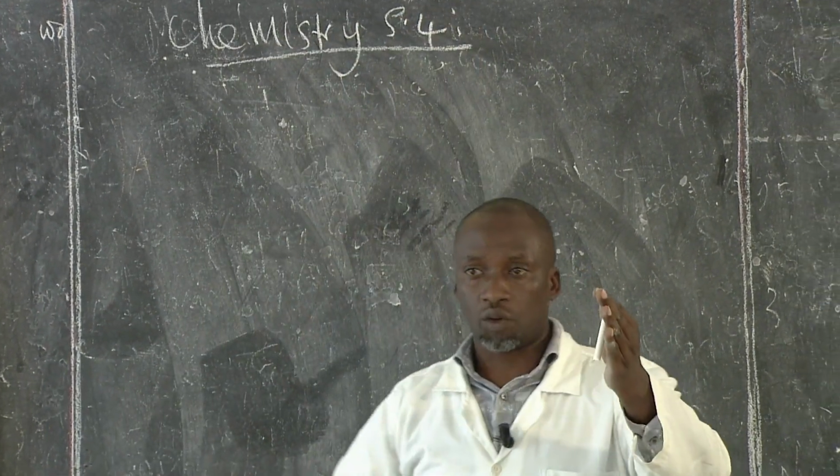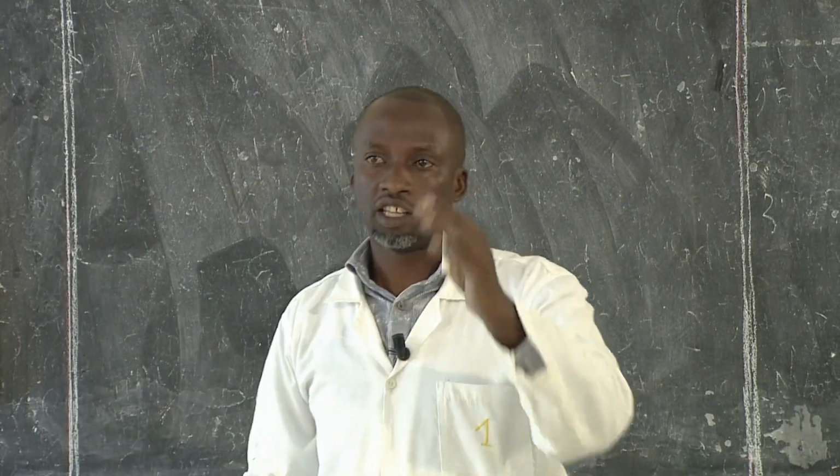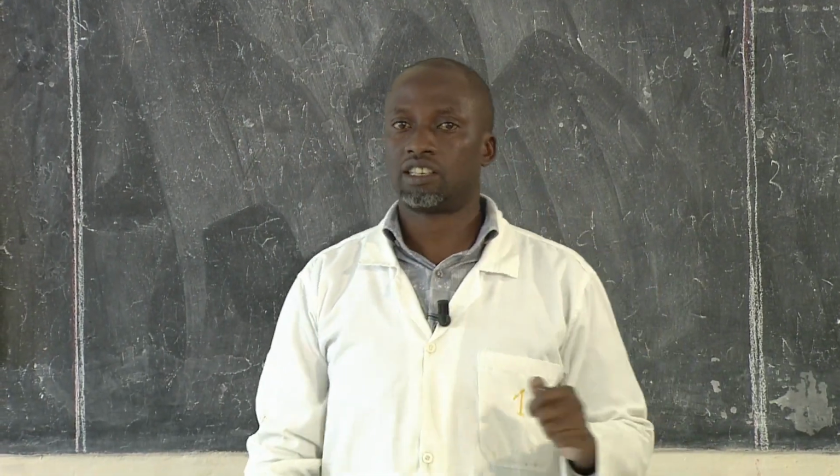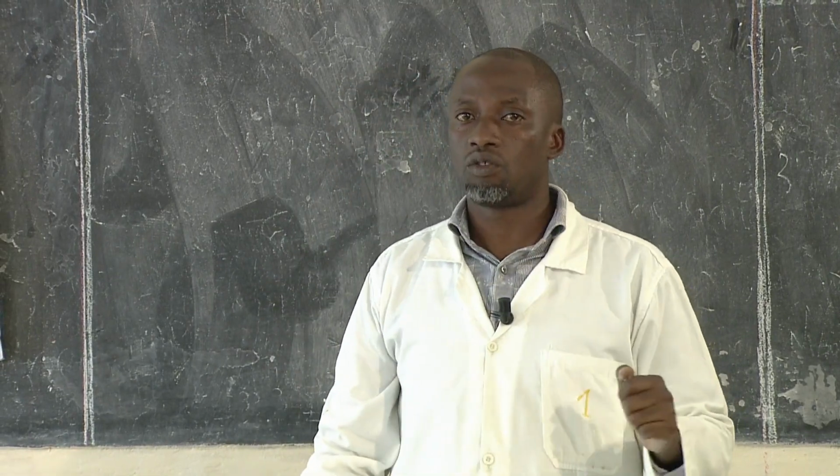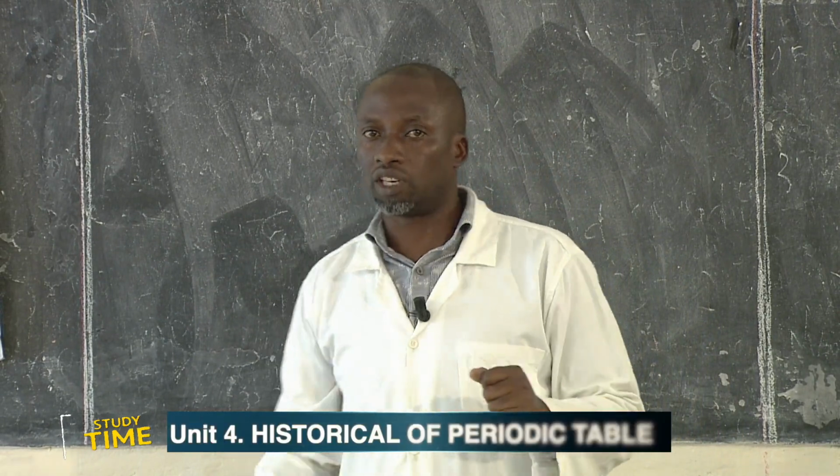If you remember very well, in the previous lesson in Senior 4, we are talking about Unit 4, which is about the periodic table.